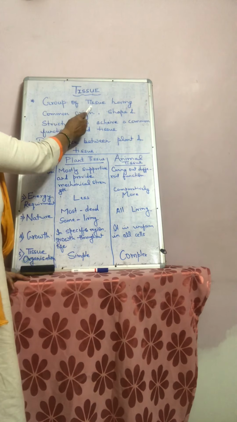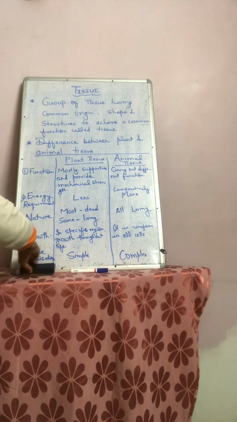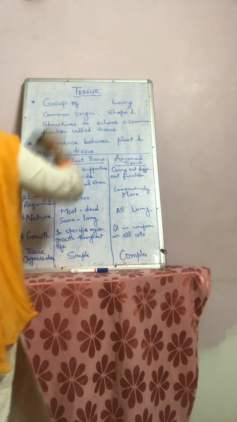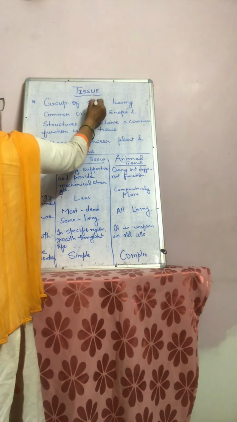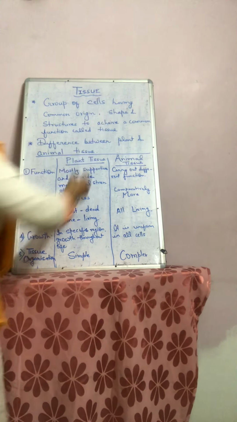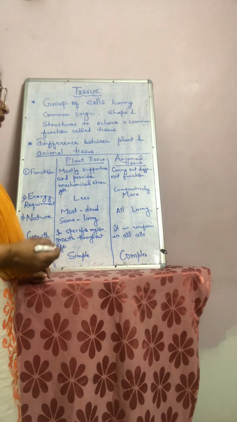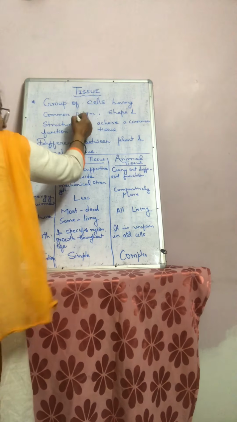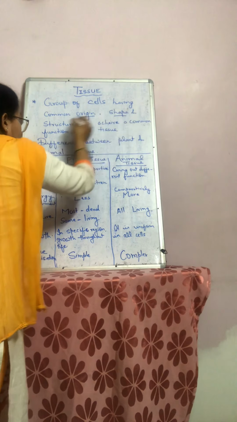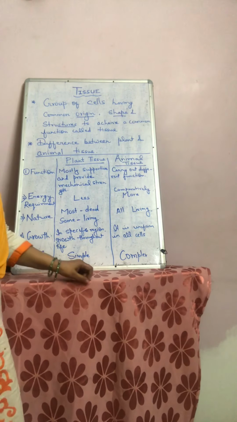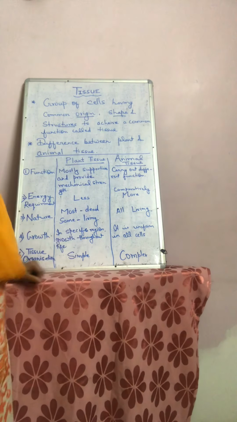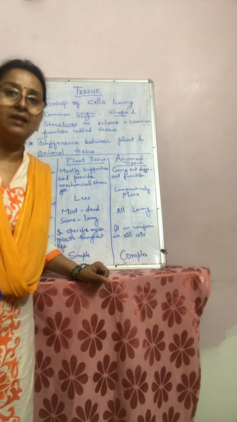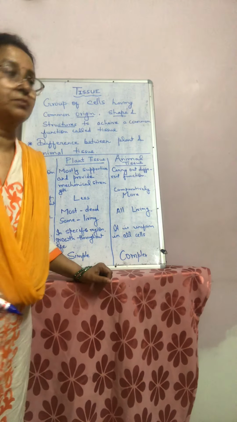Not a group of tissue, but a group of cells, having common origin, shape and structure. Its origin, shape and structure must be the same so that it can achieve a common function. This collection of cells is called tissue.